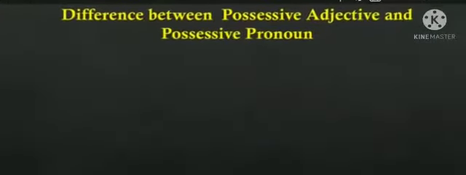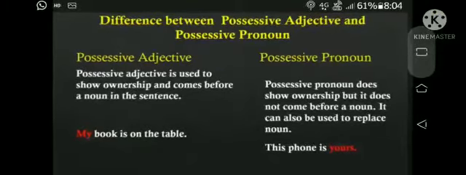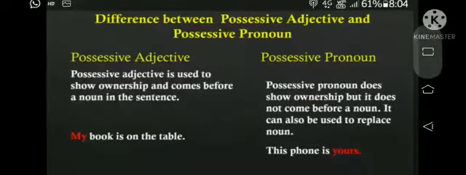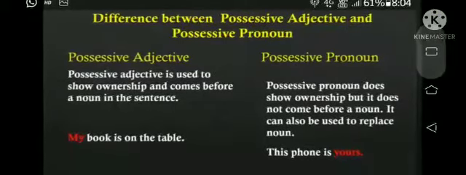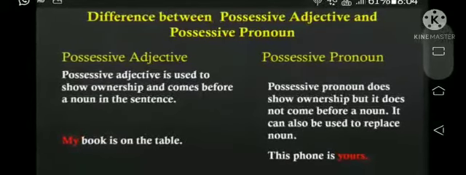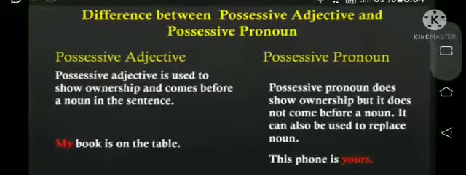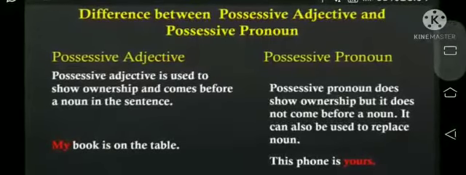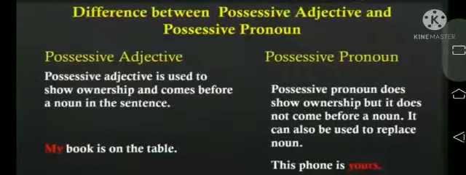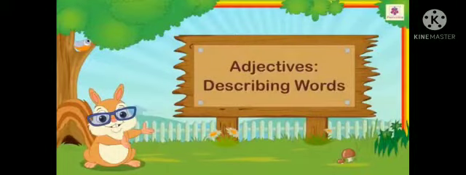Now, difference between possessive adjective and possessive pronoun. See the sentences and the differences. A possessive adjective is used to show ownership and comes before a noun in the sentence. For example, my book is on the table. Here, my is a possessive adjective. Now, a possessive pronoun does show ownership, but it does not come before a noun. It can also be used to replace a noun. For example, this phone is yours. So here yours is a possessive pronoun. Now adjectives as describing words.